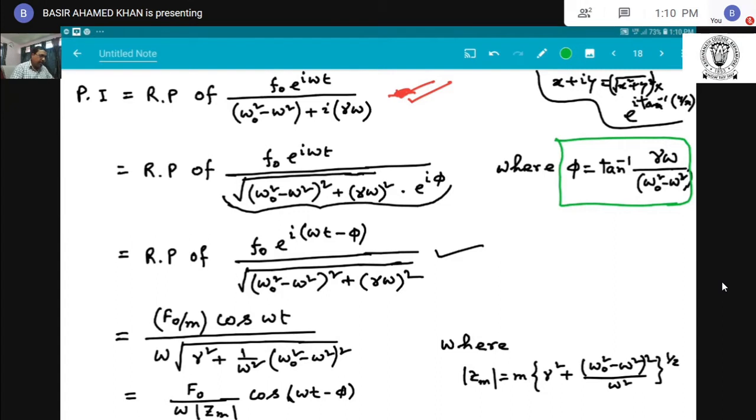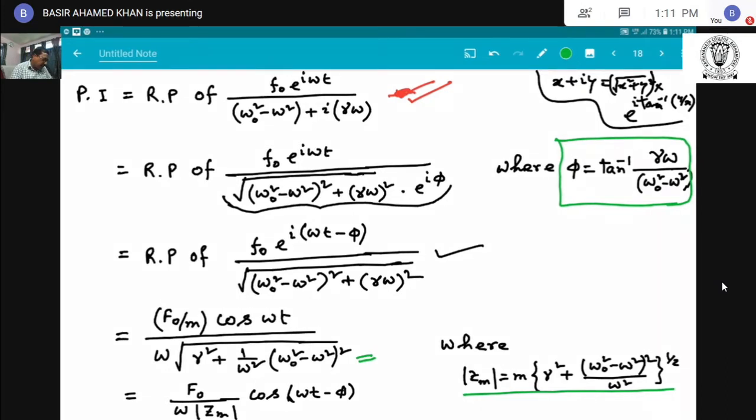Therefore this particular integral becomes F0 by m cos omega t, and in the denominator I take the common factor omega, and it becomes omega times the square root of gamma square plus 1 by omega square (omega 0 square minus omega square) whole square, equal to F0 by omega divided by the magnitude of Zm, where Zm equals m times within the second bracket gamma square plus (omega 0 square minus omega square) whole square divided by omega square, whole to the power half.